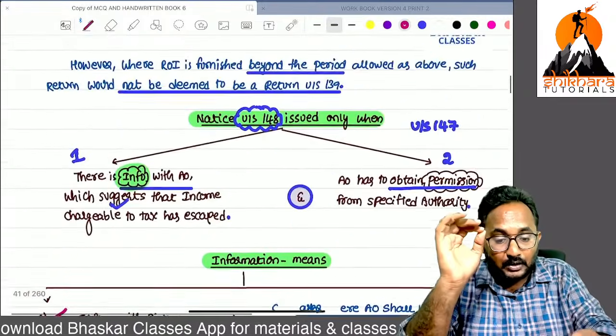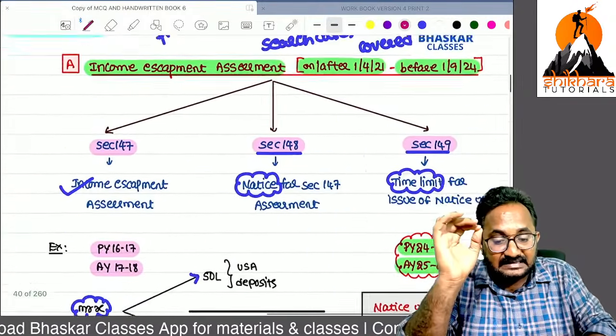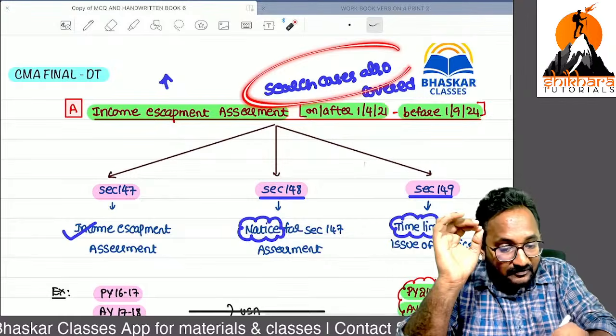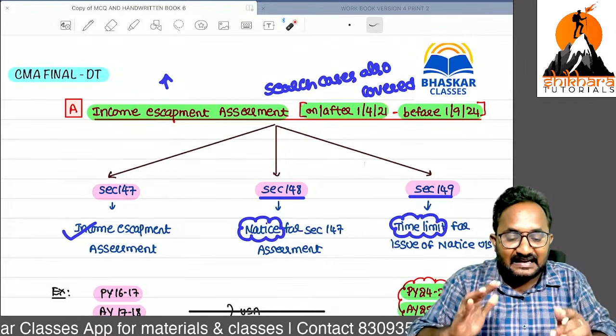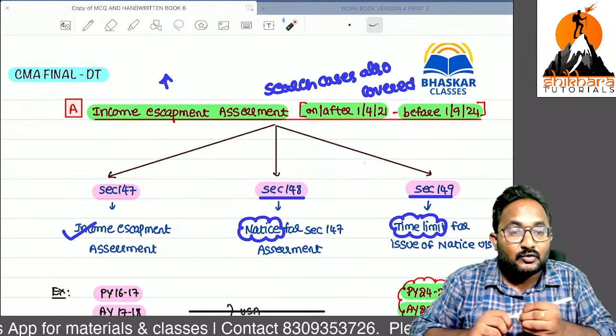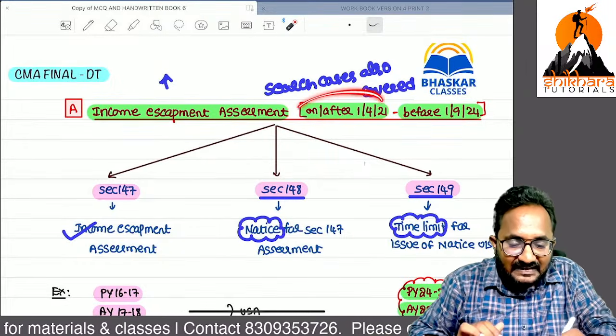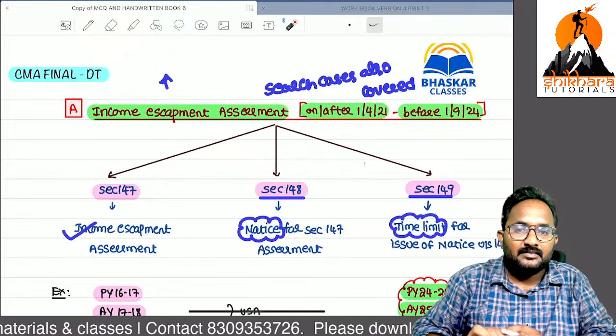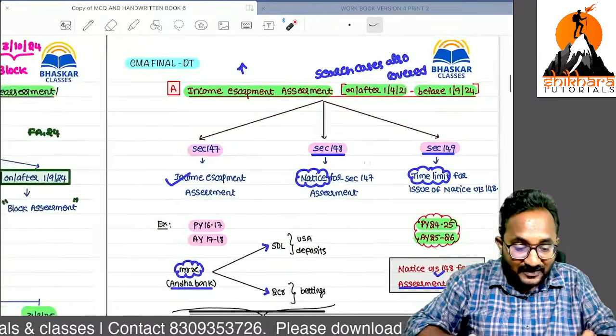Sir, I already told, yes, in these search cases also covered. If any search is initiated between this period, which assessment do we have to start? Income escapement. So that's fine.